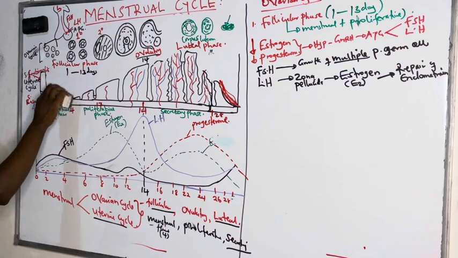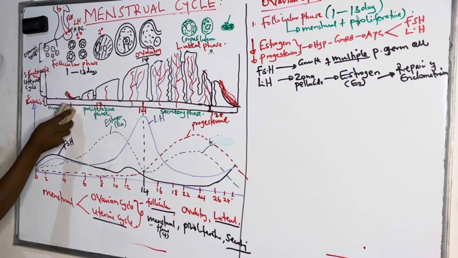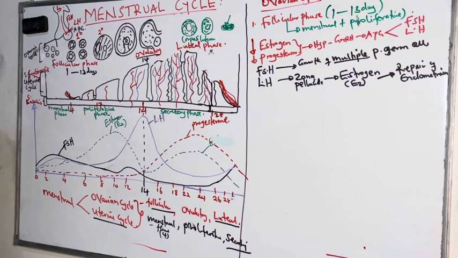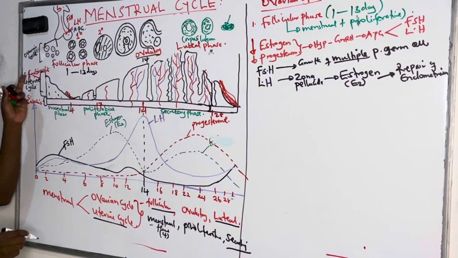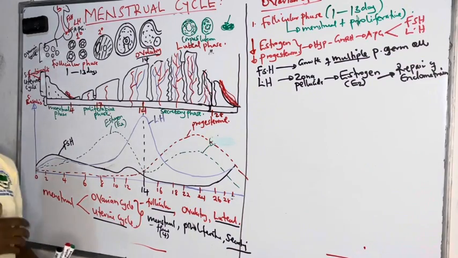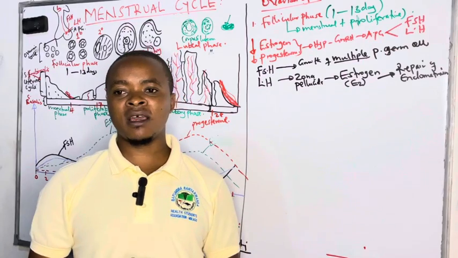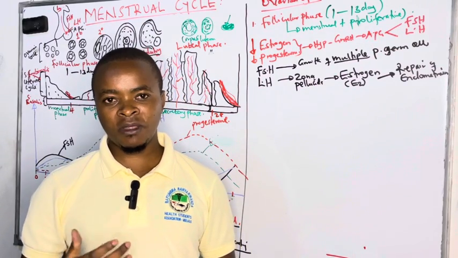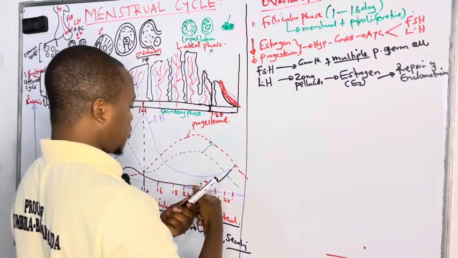It is lost. So after being lost, by day 4, we expect you to have finished the menses, or maximum day 5. So by day 4, we are seeing loss of the endometrium, that is functionalis layer. And after being lost, we need someone to come and repair before we implant or before we expect for another egg coming in the end of the month. So what is doing the repair is the estrogen hormone.